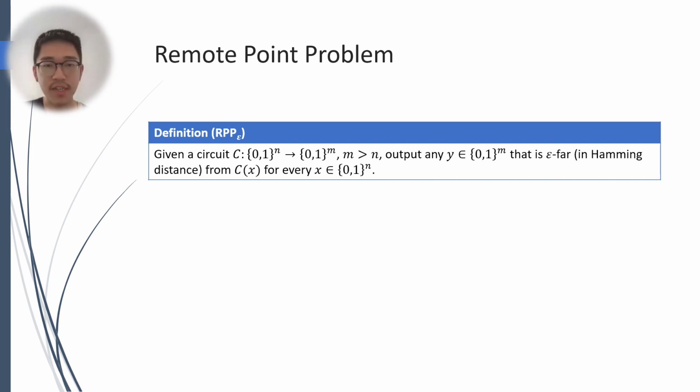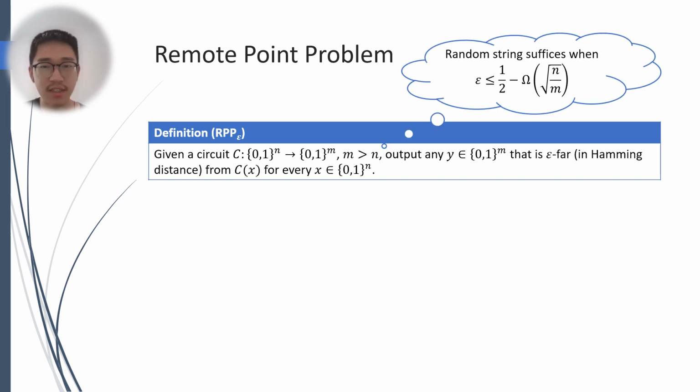Before actually talking about our result, we also need to define a variant of the range avoidance problem called the remote point problem. Suppose you are given a circuit whose input length is n and output length is m. You want to output some string that is not only not in the range of the circuit, but also far from being in the range of the circuit, in the sense that for every input, the string is far in Hamming distance from the output of the circuit. If the distance is small enough, we know that the problem is total by the Chernoff bound. This problem can be seen as an average case variant of the range avoidance problem because you require the string to be far from the range instead of only being outside of the range.